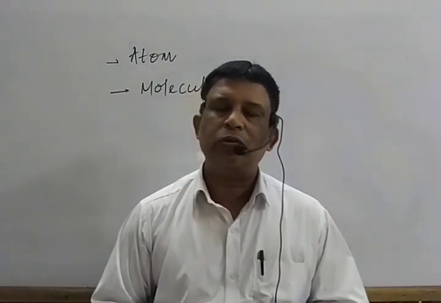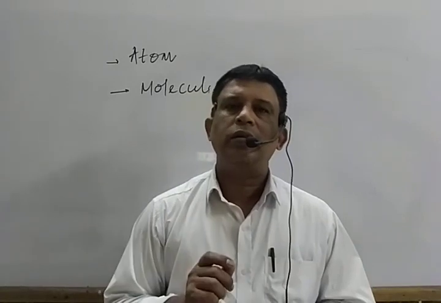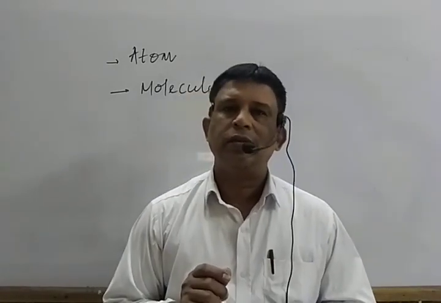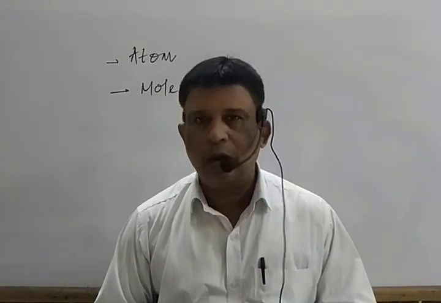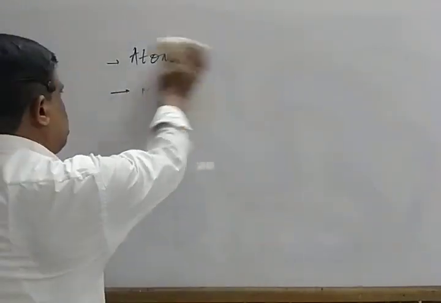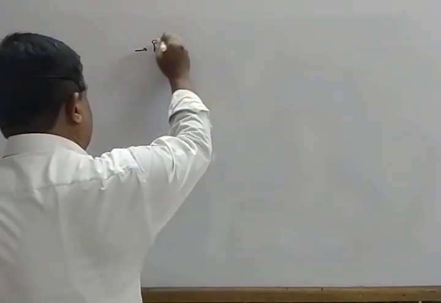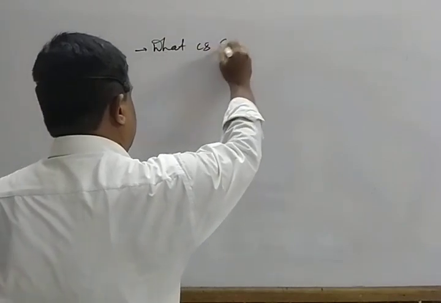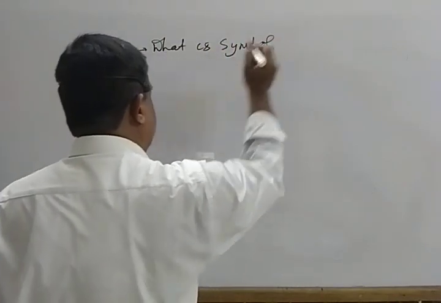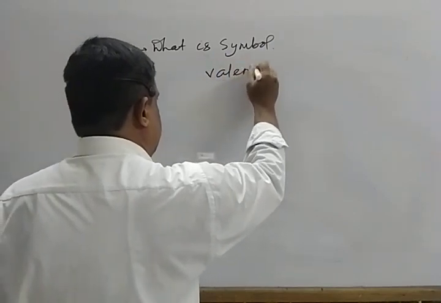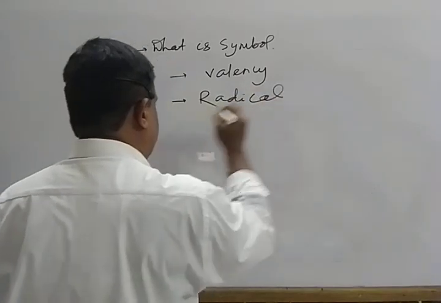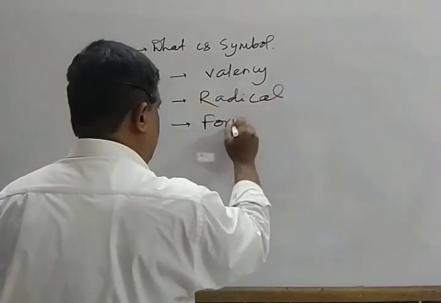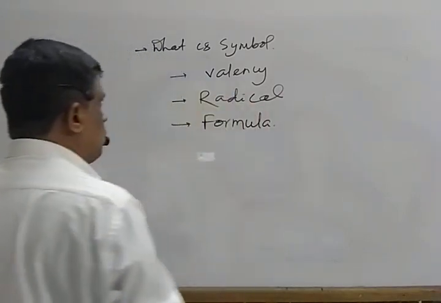Next, we go to another two to three terms. One is symbol, one is valency, one is radical or ion, and the last one is formula. Mark that. Next, we will discuss what is symbol, valency, radical, and formula. Let us discuss one by one.